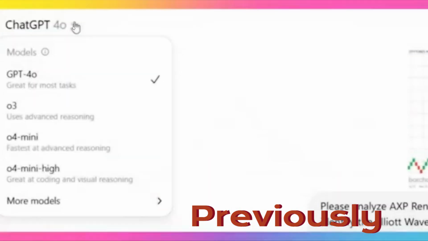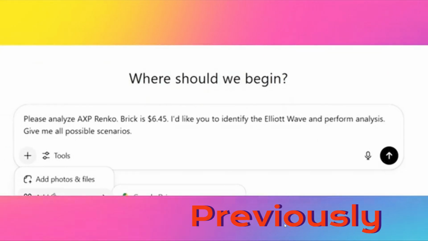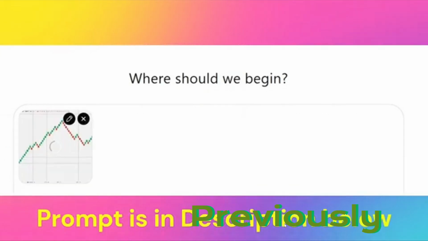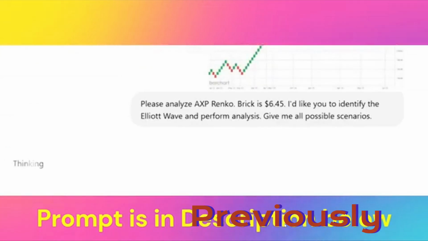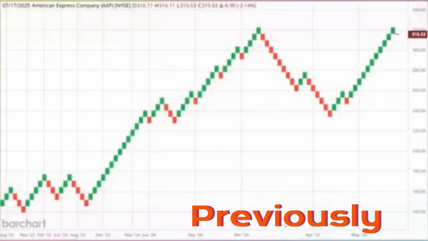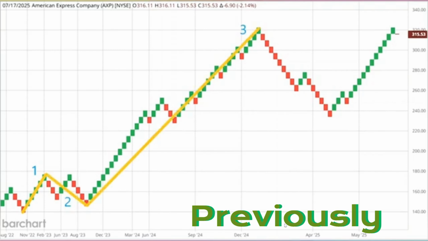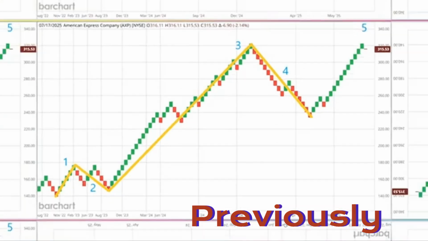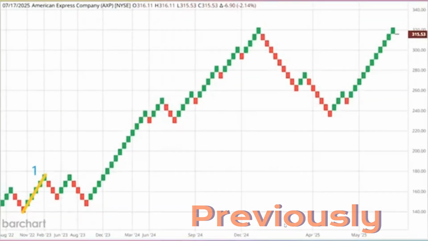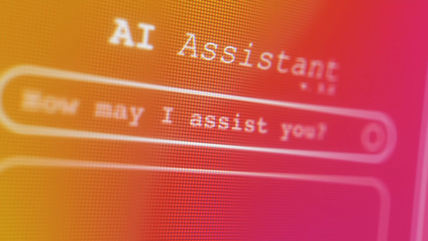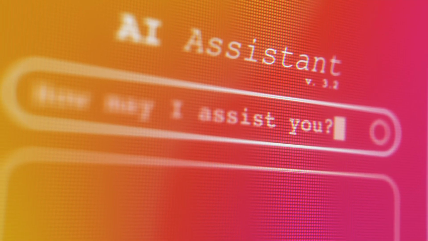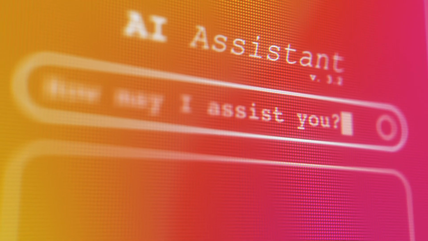Previously on this channel, I shared how I used the ChatGPT-3 model to analyze Renko charts and even perform Elliott Wave analysis. Today, I want to continue that exploration, because ChatGPT recently released version 5. So I'm curious. How does GPT-5 compare to GPT-3 when it comes to analyzing the S&P 500 using Renko charts? Let's put them to the test.